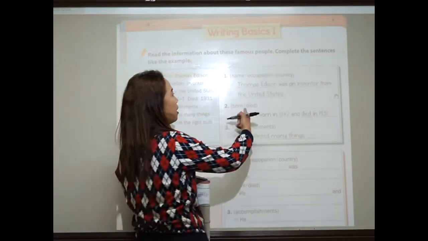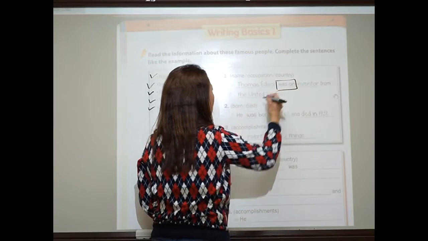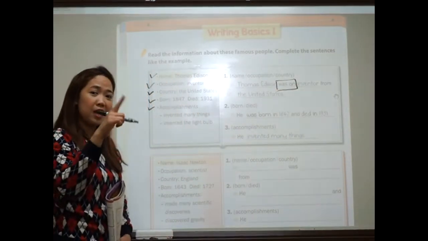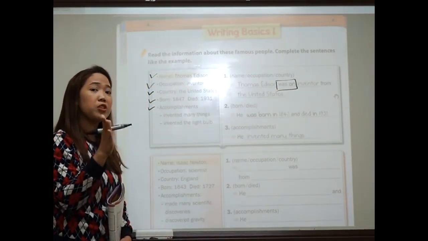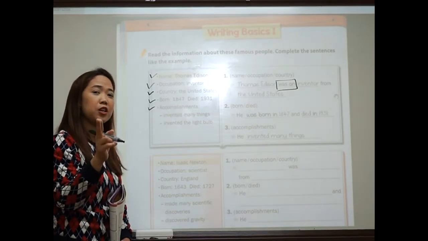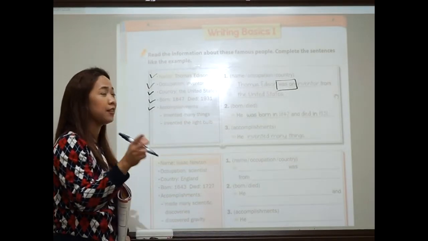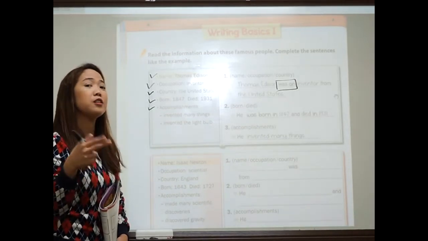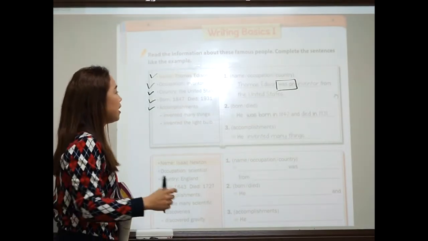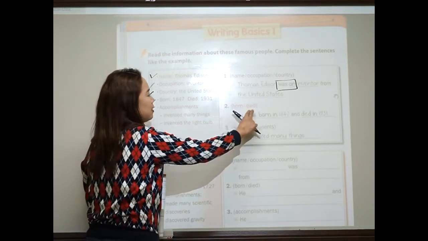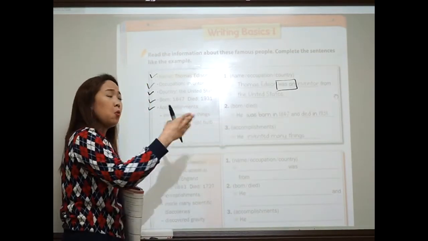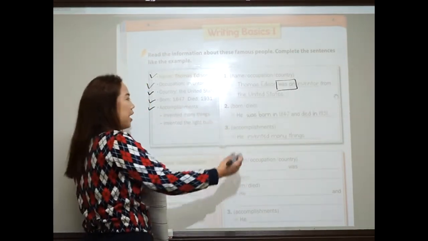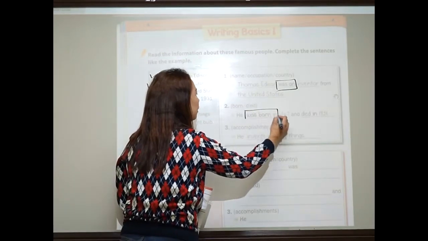Now you have to add here was an, because inventor starts with letter I, which is a vowel. But if it starts with a consonant, you can say was a composer, was a philosopher, right? Okay, next. Here, born and then died. So what do you write there? He was born in and died in. So you have to add this.